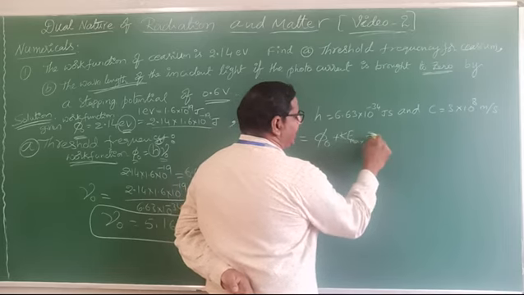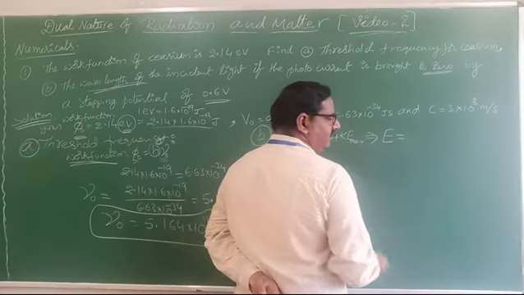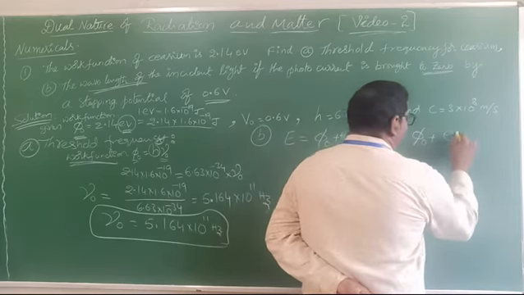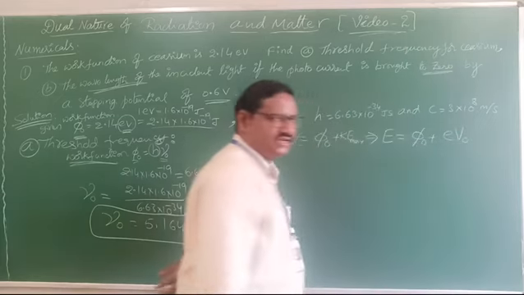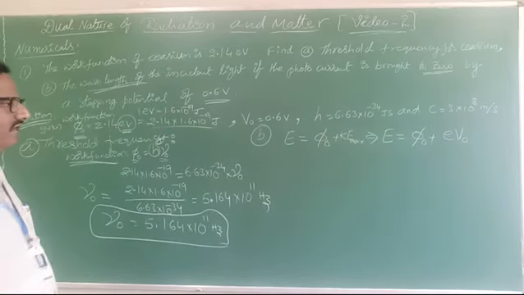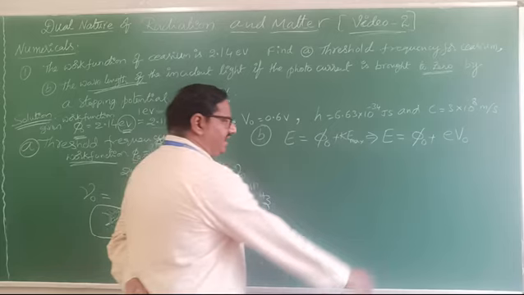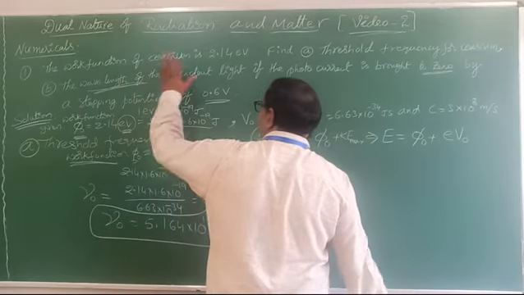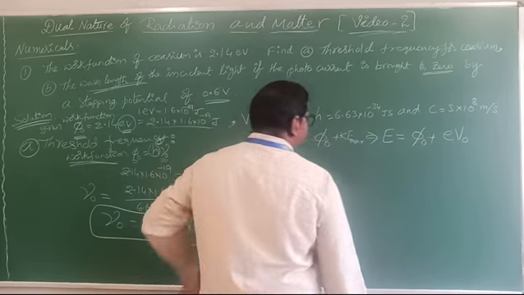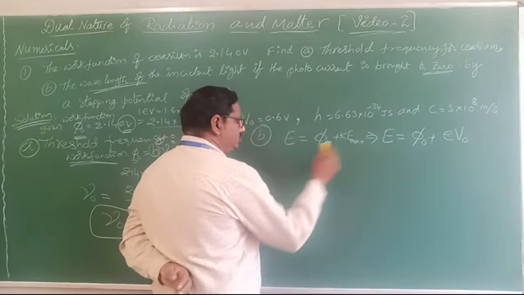This maximum kinetic energy, in terms of stopping potential, we can write as eV naught. So E equals phi naught plus eV naught. The phi naught value is already in terms of electron volt, and similarly the stopping potential we know.